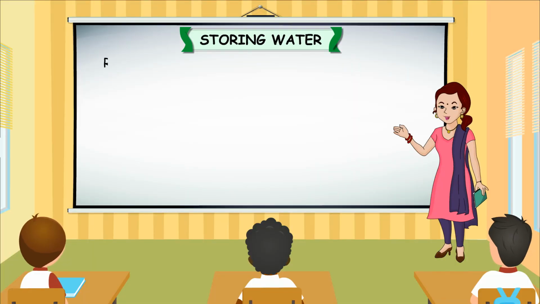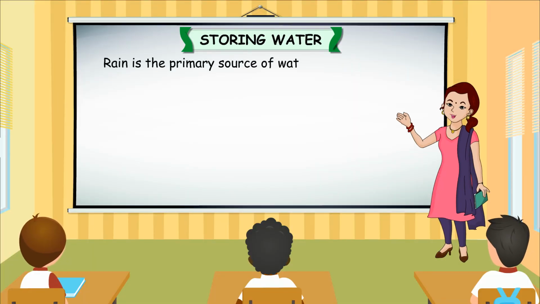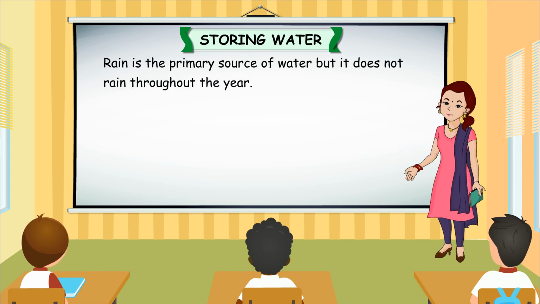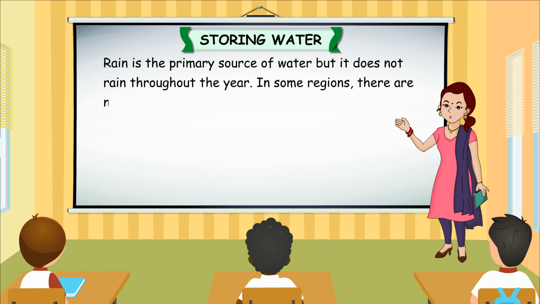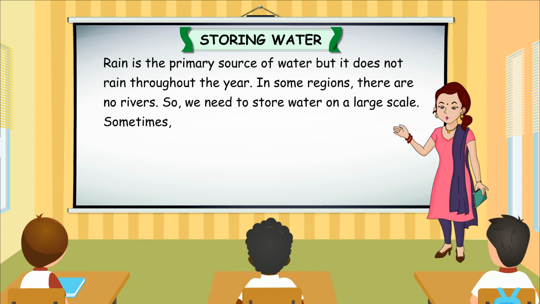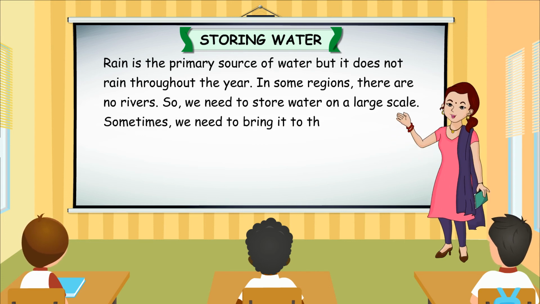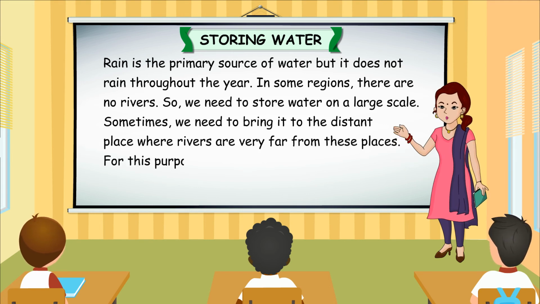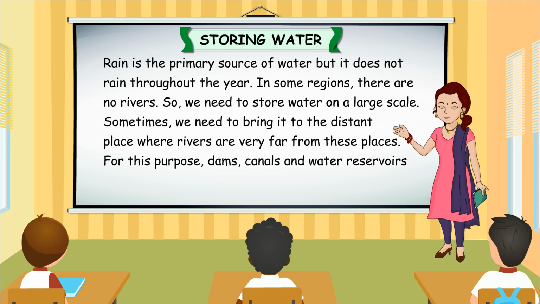Storing water. Rain is the primary source of water, but it does not rain throughout the year. In some regions, there are no rivers, so we need to store water on a large scale. Sometimes we need to bring it to the distant place where rivers are very far from these places. For this purpose, dams, canals, and water reservoirs are built.